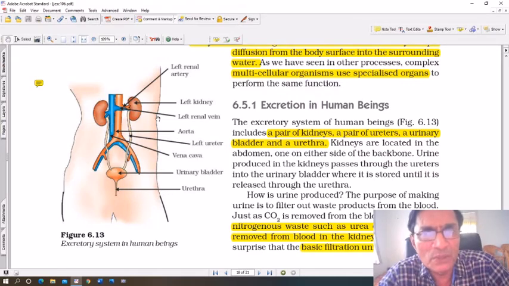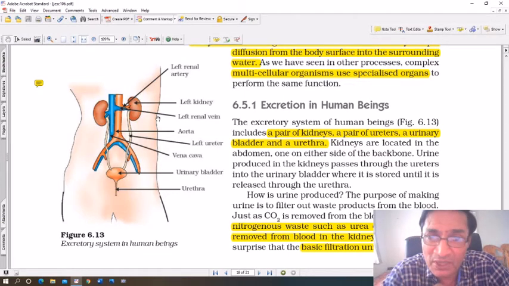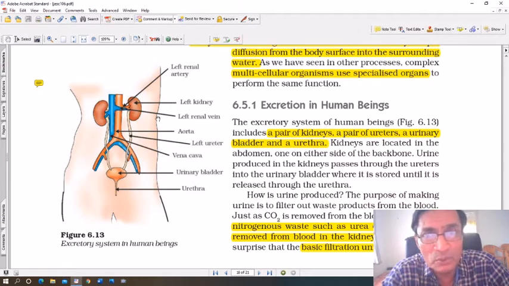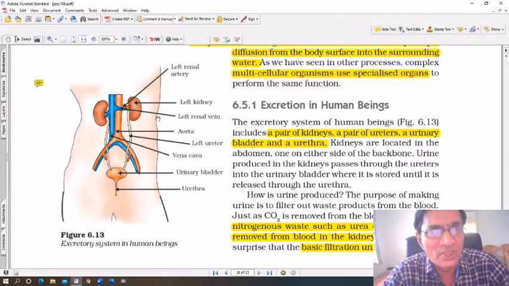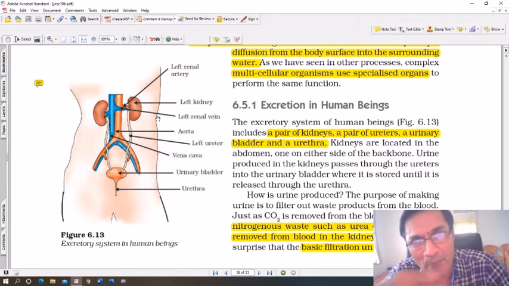Now, kidneys do the work of filtration. When blood passes through the kidneys, there are important mineral salts and compounds, even amino acids, present in that blood. The body doesn't want to waste those useful products, so it carries out filtration in the kidneys itself, and useless waste is thrown out, whereas the important constituents such as proteins, amino acids, mineral salts, whatever is useful to the body, is reabsorbed back into the bloodstream.